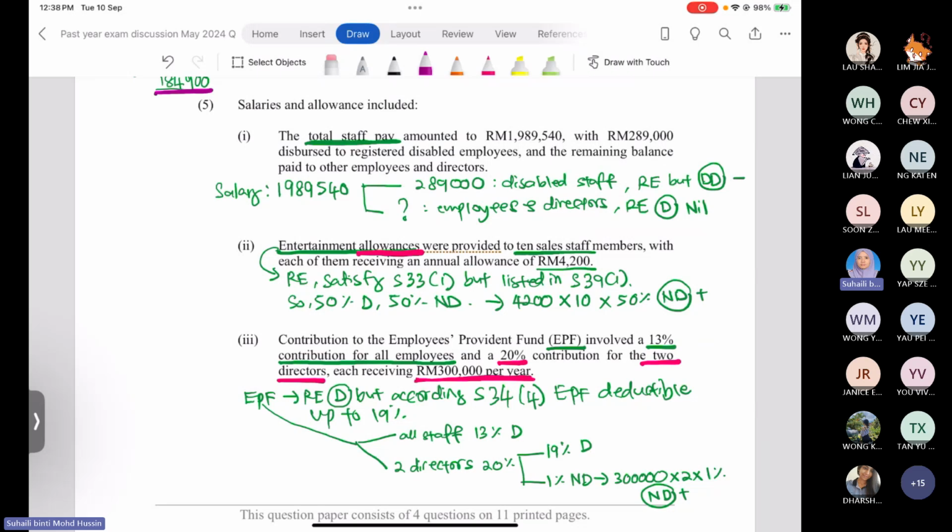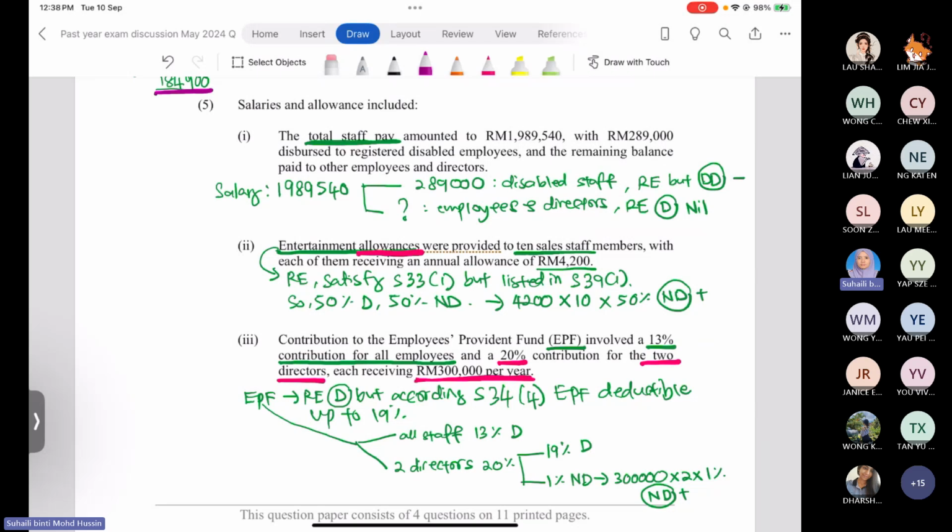So we go for number 5.1, salary and allowance. They said that the total staff pay that the company paid during the period is 1,989,540 ringgit.